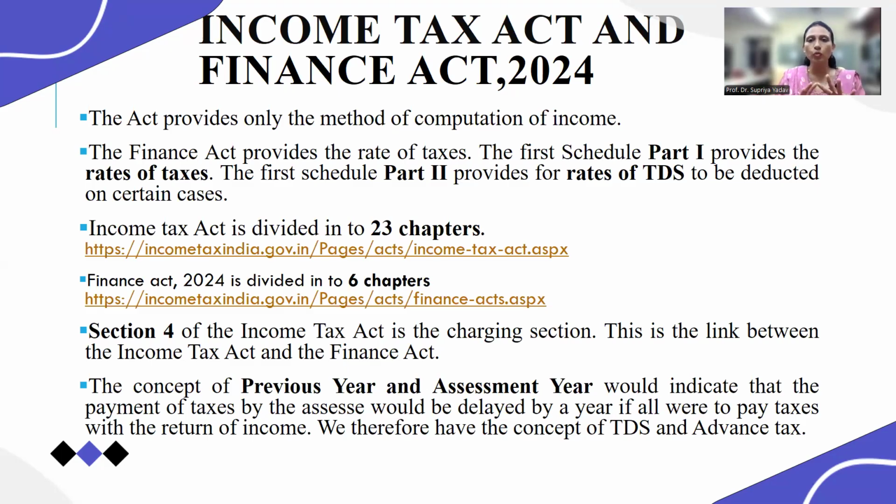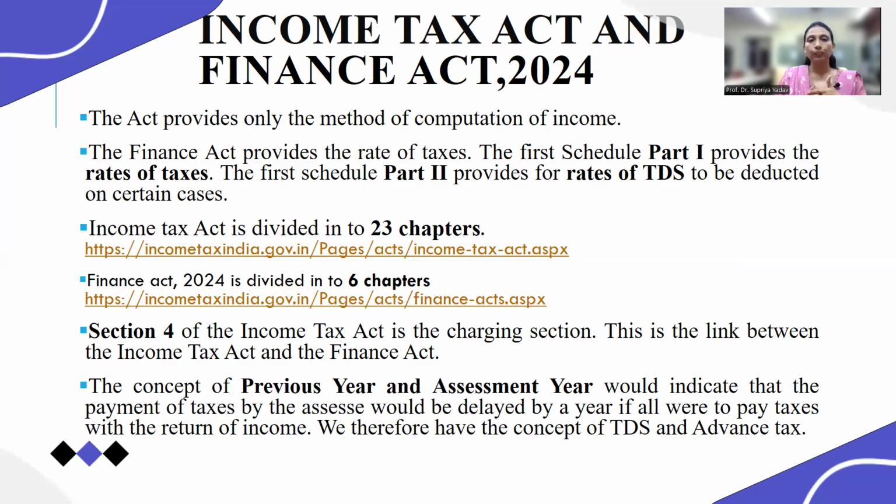There are 5 sources of income, which we will also discuss in detail in coming lectures. The first one is salary. The second source of income is income from house property. The third is profits and gains from business and profession.